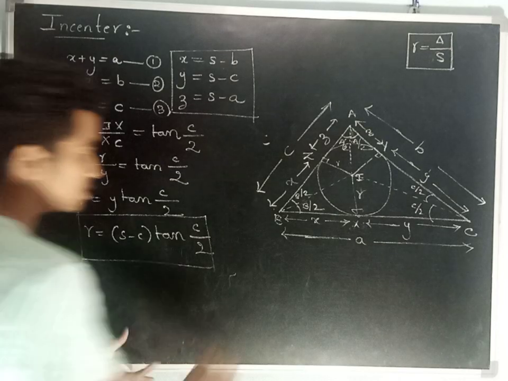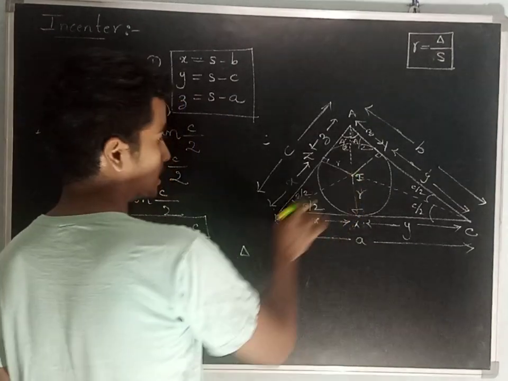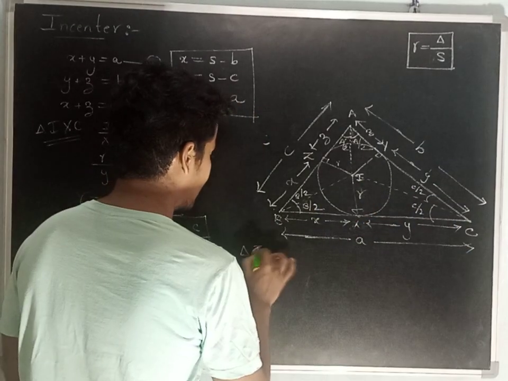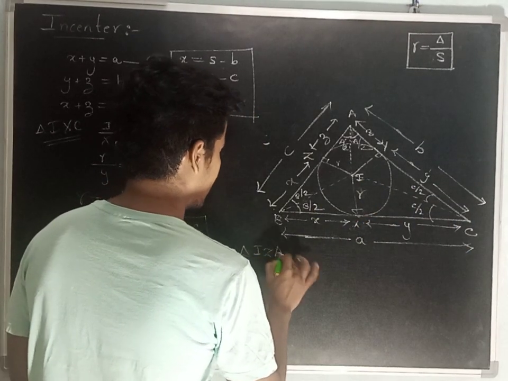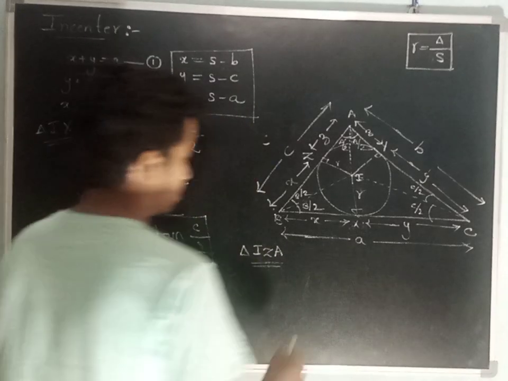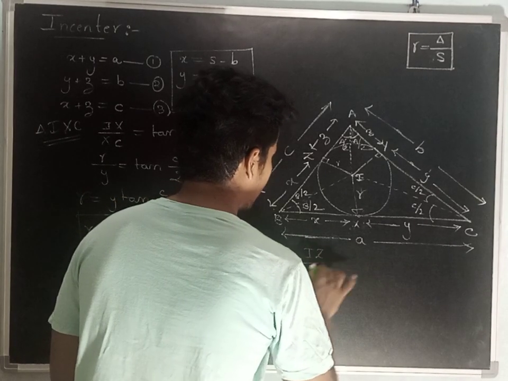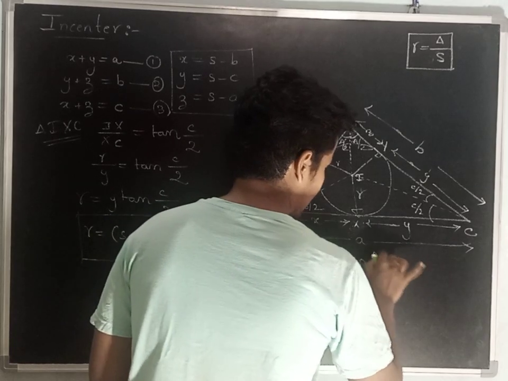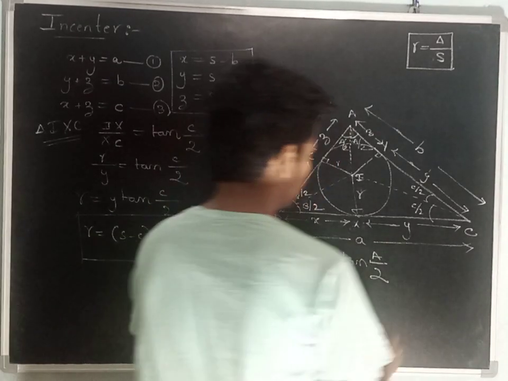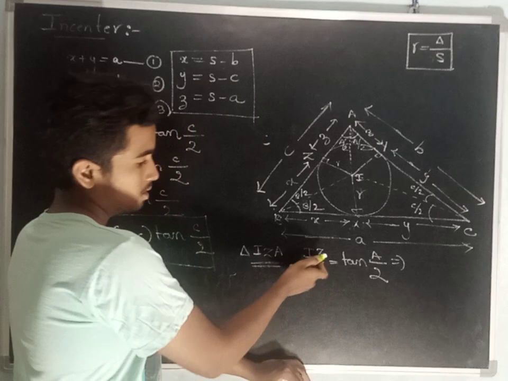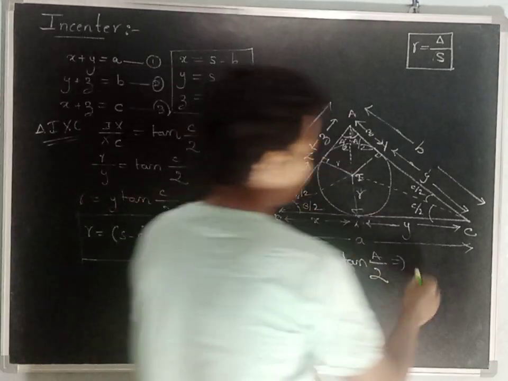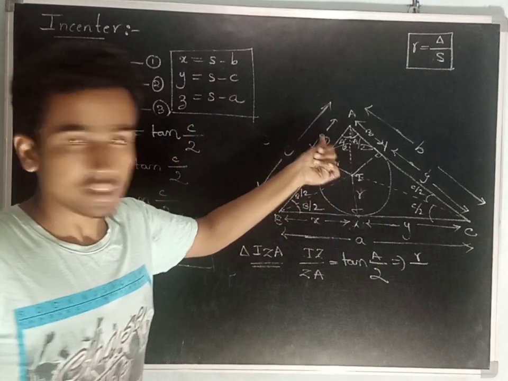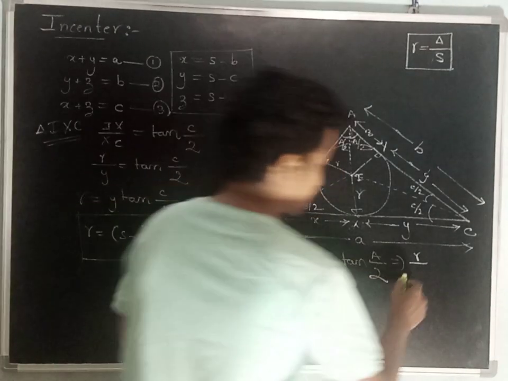In a similar way, I have considered this triangle as well as this triangle. Now I am going to consider triangle IZA. IZ by ZA is equal to tan A by 2. IZ is nothing but r, ZA is nothing but z, z is nothing but s minus a.